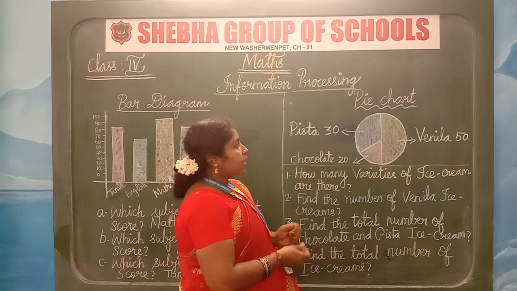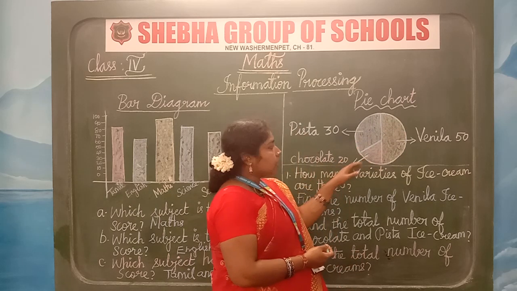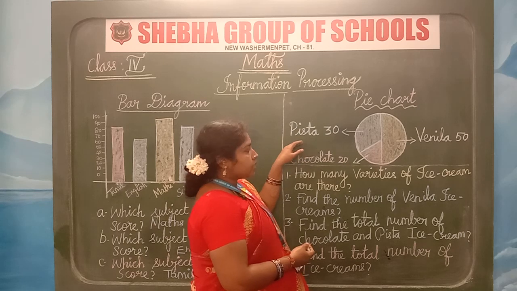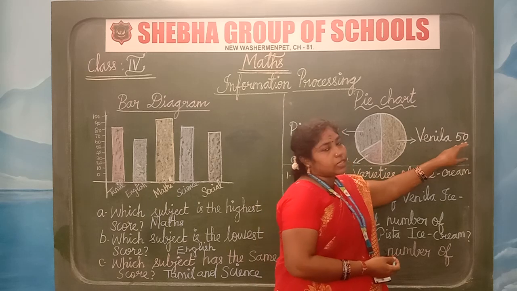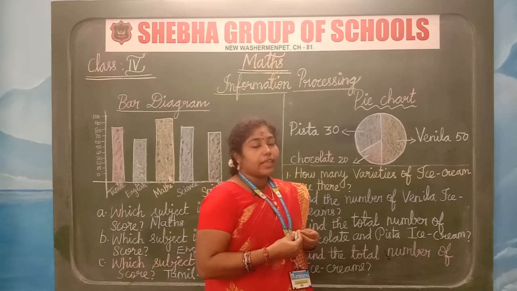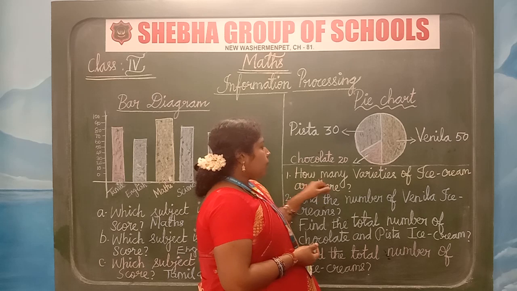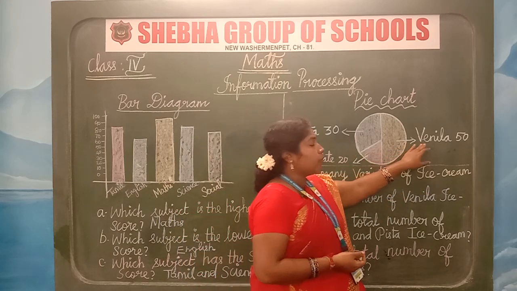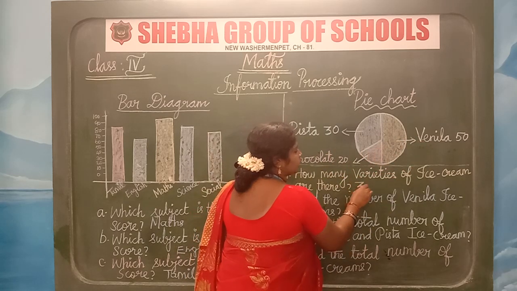Let me explain this pie chart, children. Okay, this is a whole pie chart. It consists of 100%. Clear? So 30% pista ice cream, 20% chocolate, and 50% vanilla ice cream is loved by the children. Now they are asking the questions here. How many varieties of ice cream are there? How many? 1, 2, 3. What are they? Pista, chocolate and vanilla. So 3 varieties of ice cream.